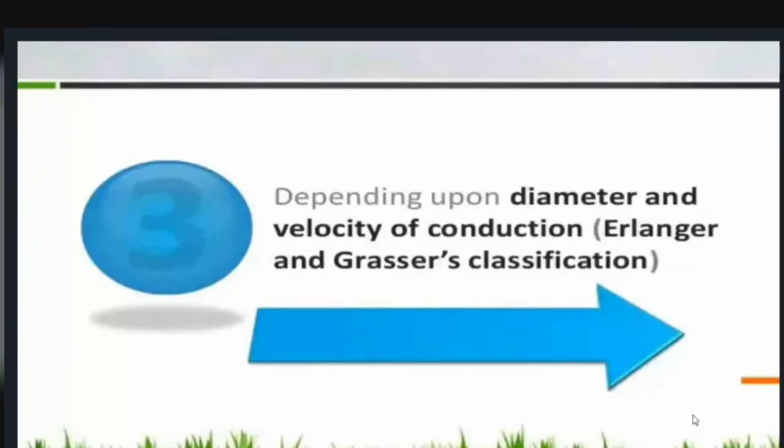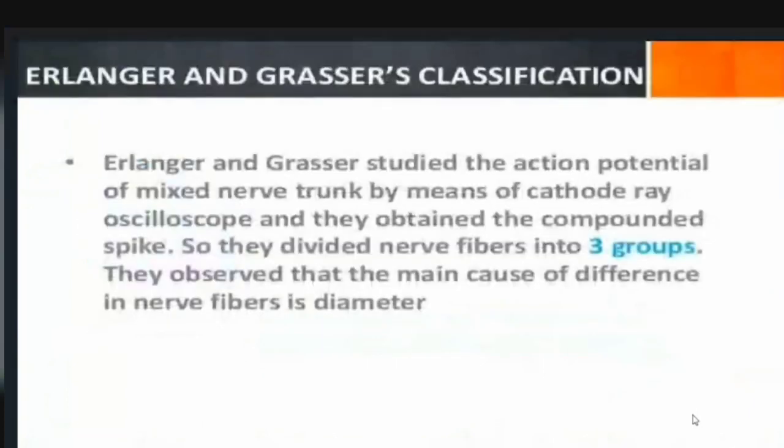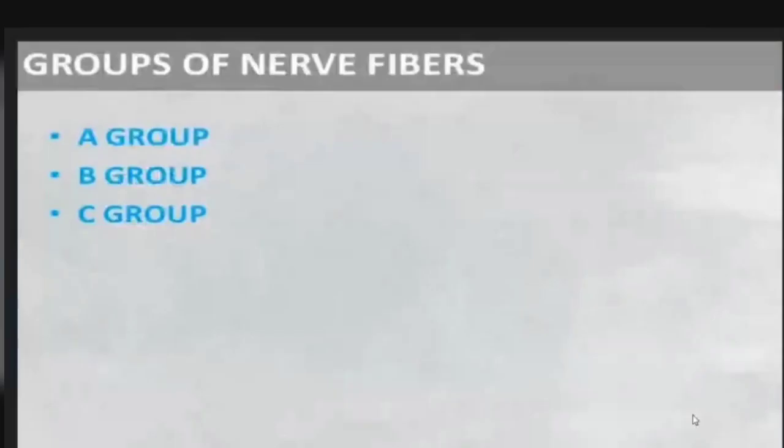Depending upon the diameter and velocity of conduction: Erlanger and Gasser's classification. Erlanger and Gasser studied the action potentials of nerve fibers. There are three groups: A group, B group, and C group.